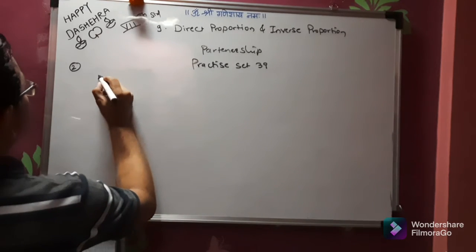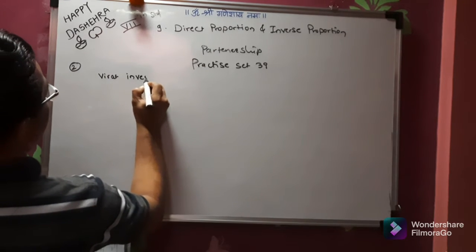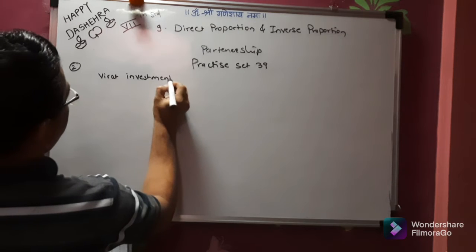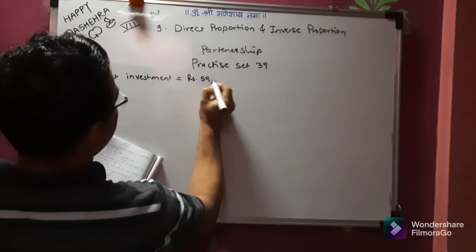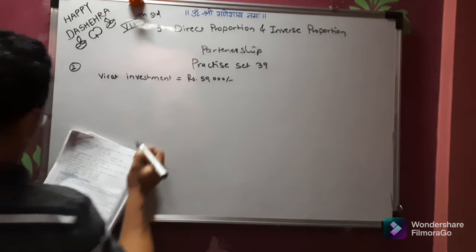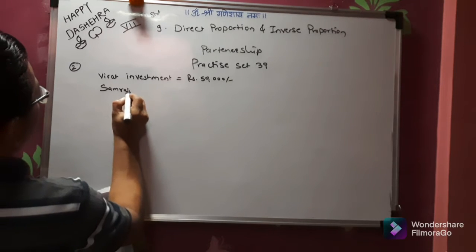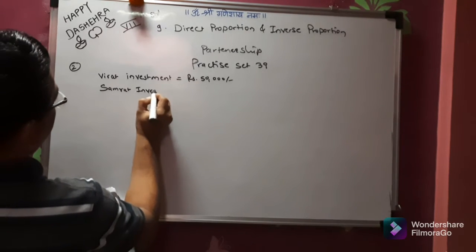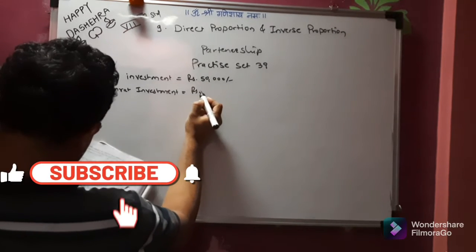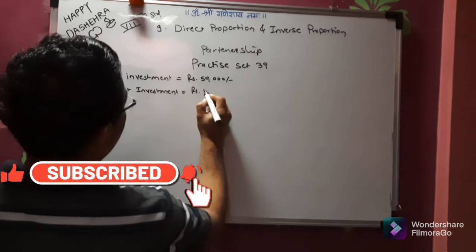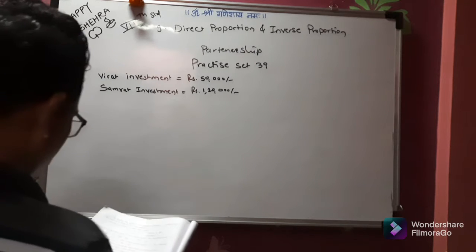So we will say Virat investment is equal to rupees 50,000. Now Samrat investment is equal to rupees 1,20,000. So what is the proportion of their investment?